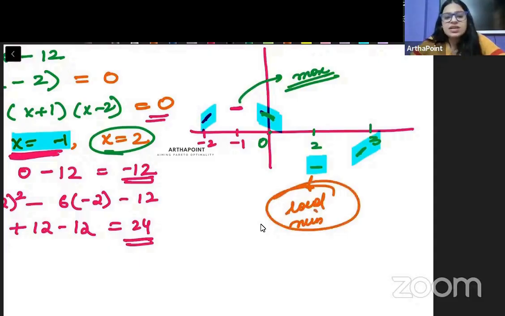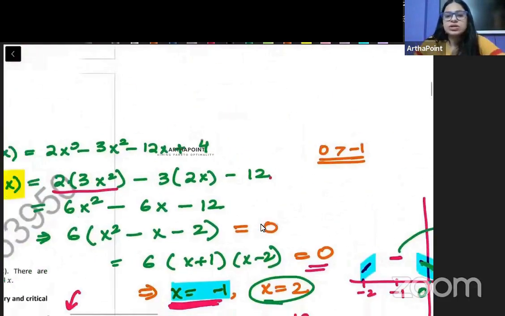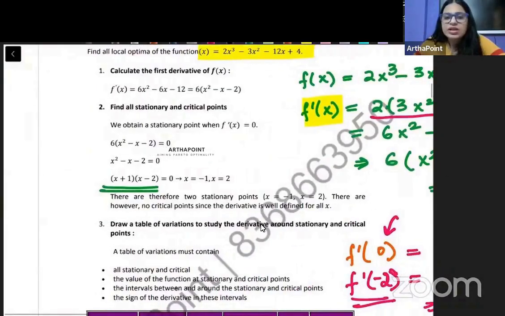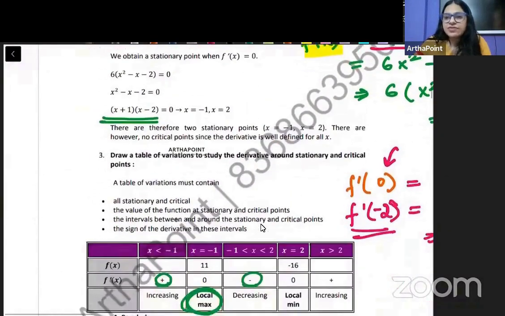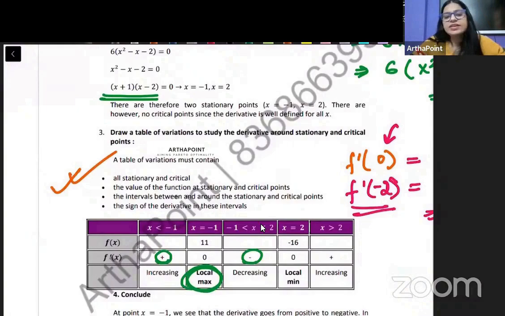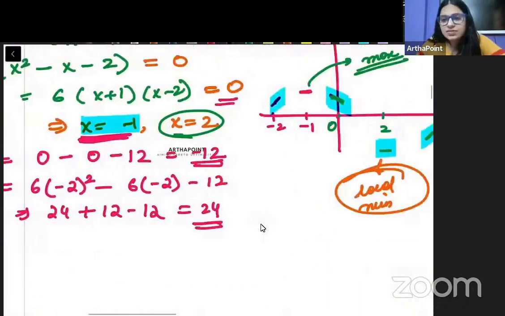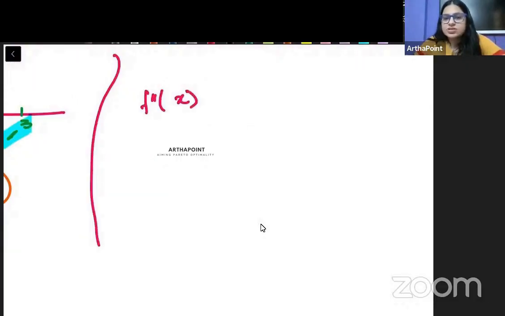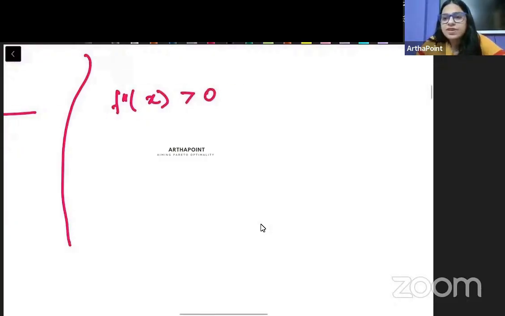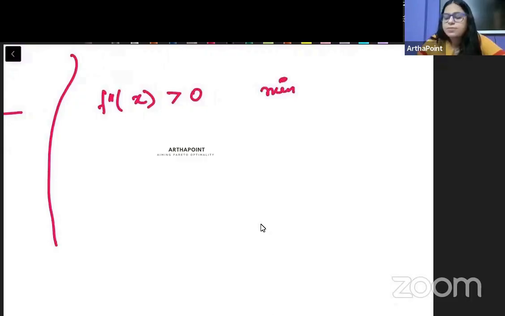So what are we doing basically? We are using in a way the sign test. We are trying to see whether the slope is going from increasing to decreasing or decreasing to increasing. And accordingly, we are creating this table and telling whether it is a maxima or a minimum. Now, another way to check maxima and minima is to find the double derivative. Find f double dash x. If this is greater than 0, then we can say that it is a minima.